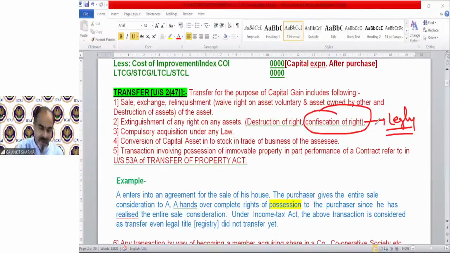For example, we purchase a car on loan and we were not able to pay the installment later on. The bank personnel will come and take away that car from us, and they are legally allowed to take it away. If we took a loan on a building and we are not able to pay the installment, then the ownership right of that building will be confiscated from us. So that is also treated as transfer.